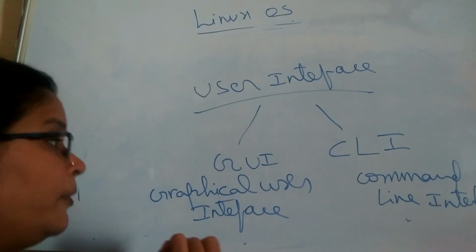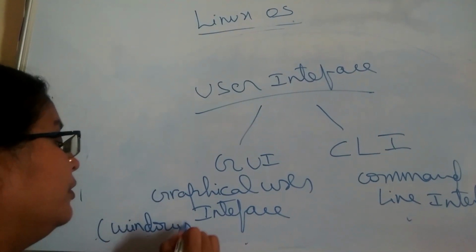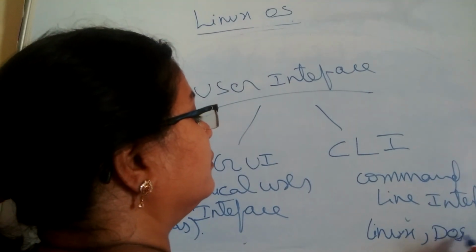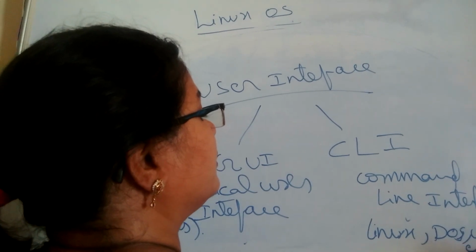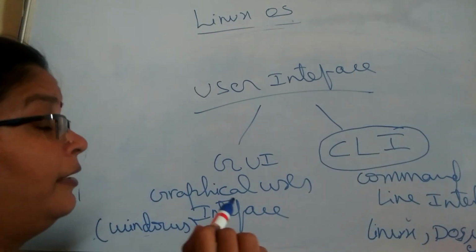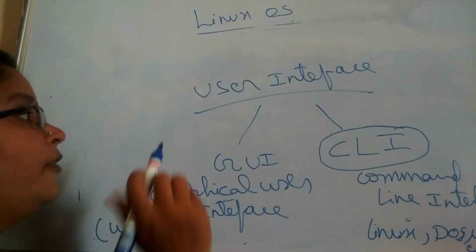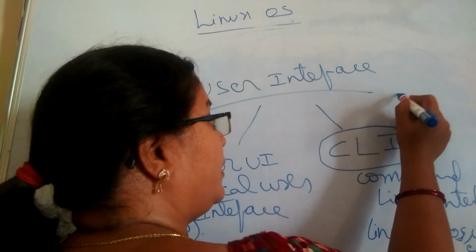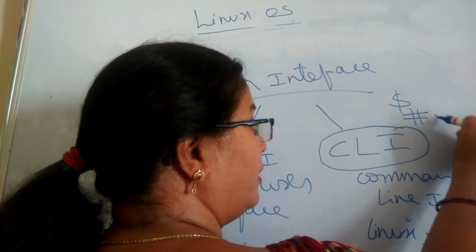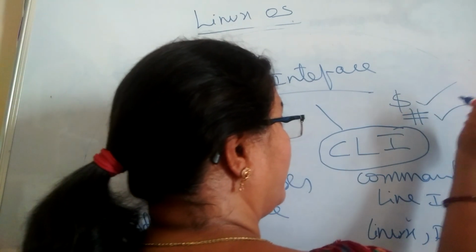What are various examples of this graphical user interface? Here we have Windows, and here we have Linux, DOS, Unix, etc. So our Linux comes under the command line interface category. We need to interact with the operating system always at the command prompt. The default command prompt of the Linux operating system is either $ or hash. In some of the systems, it can look like hash. In default Linux operating systems, it looks like the $ symbol.